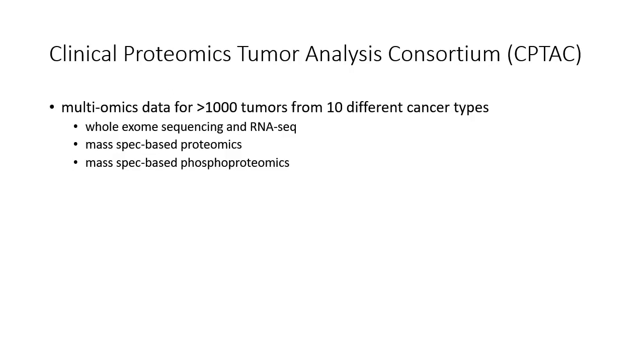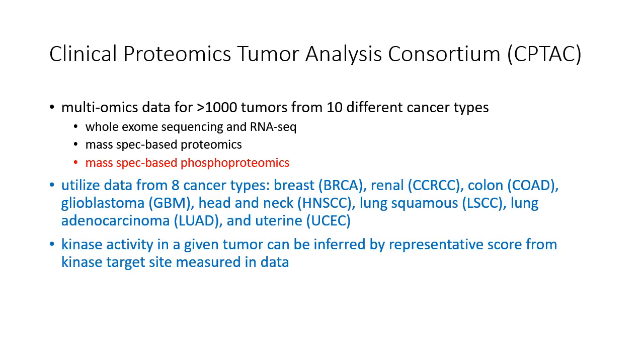CPTAC has profiled multi-omics data for over 1,000 tumors from 10 different cancer types. The types of data that they have collected include whole exome sequencing and RNA-seq data, mass spec-based proteomics data, and mass spec-based phosphoproteomics data. Here we focus on utilizing phosphoproteomics data from 8 of those 10 cancer types to assess different methods for inferring kinase activity in a given tumor by using measurements for known kinase substrate phosphorylation sites.